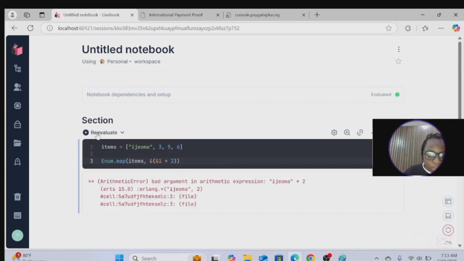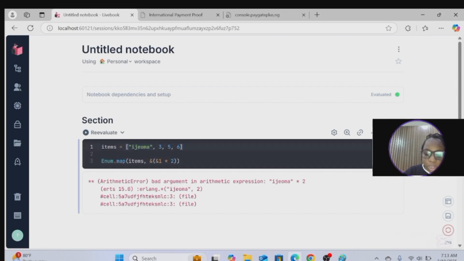So you see, a bad argument: ijoma times 2, because ijoma is a string. So how do you want to interpolate? This is going to give you an arithmetic error because it's a bad argument. Ijoma over here is a string, it's a binary. So why are you now trying to times a binary?